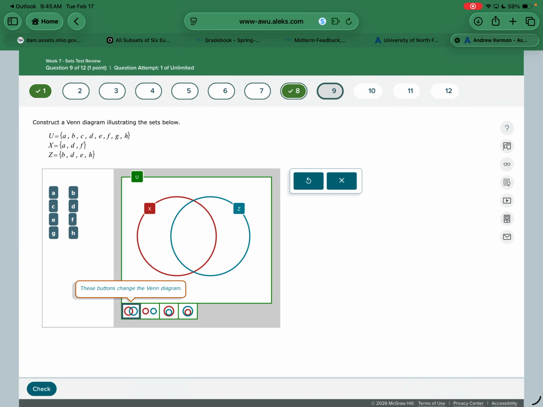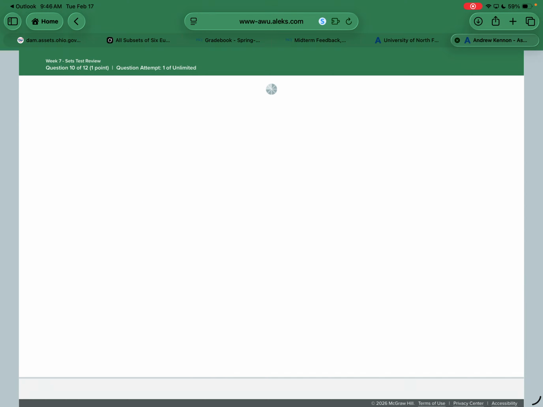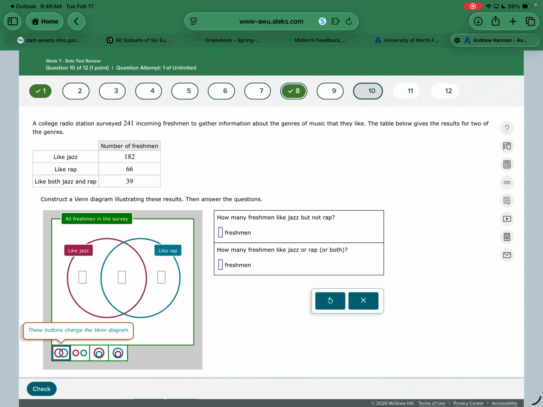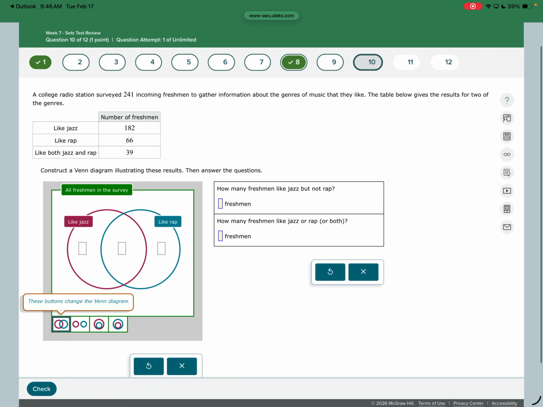That's the problem we just did. Didn't I click 9? Oh, we're on 10. Look at this just flying through. All right, on this one, you are filling these out. We'll have to fill one out on number 12 too. But when you fill these out, it's just always easier to work from the bottom to top. I have no idea. That's just why the problems are written or how they're written.